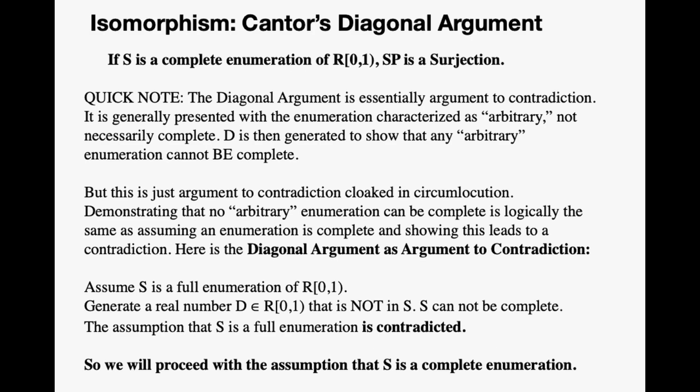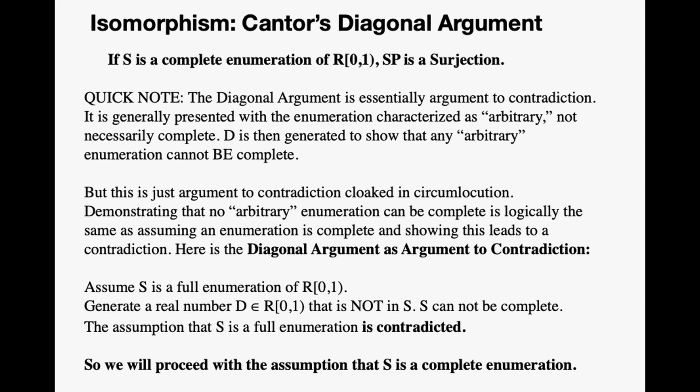A quick note here: the diagonal argument is essentially an argument by contradiction, but it's not always presented that way. The enumeration is characterized as an arbitrary enumeration, not necessarily complete, and then D is generated to show that any arbitrary enumeration cannot be complete. But of course, this is just argument by contradiction cloaked in circumlocution. Demonstrating that no arbitrary enumeration can be complete is logically the same as assuming the enumeration is complete and showing this leads to a contradiction.